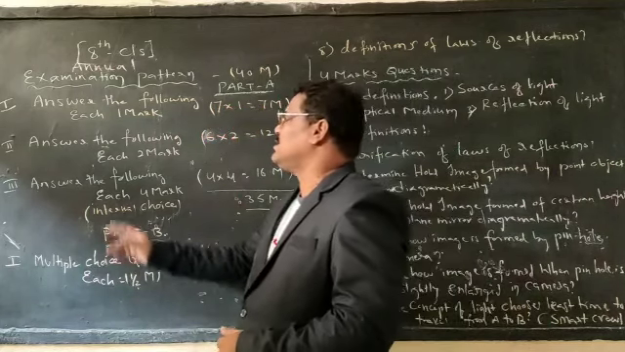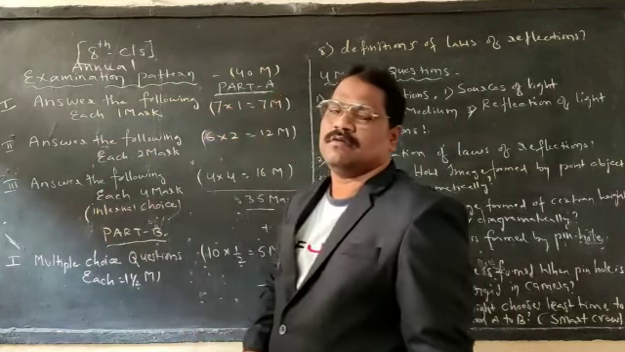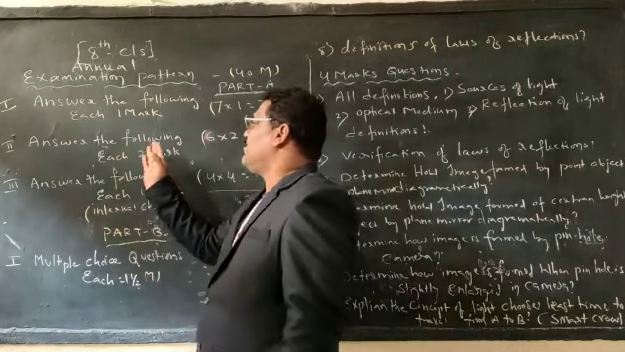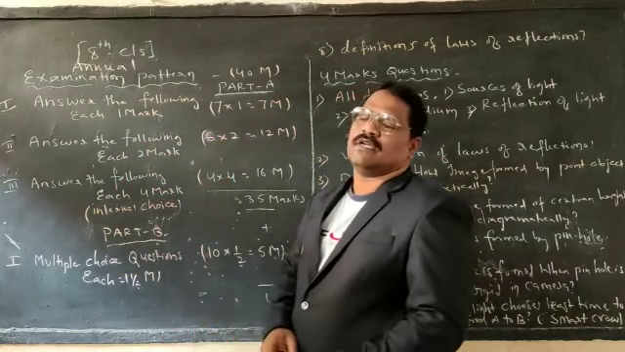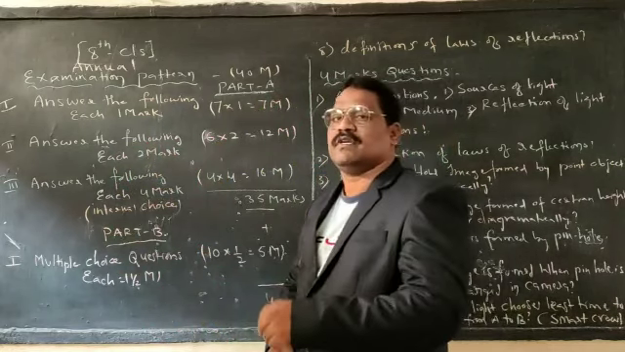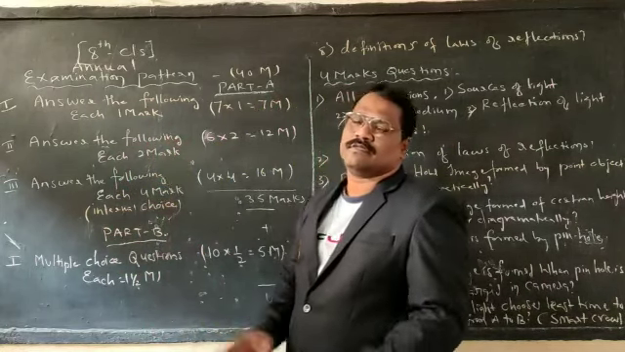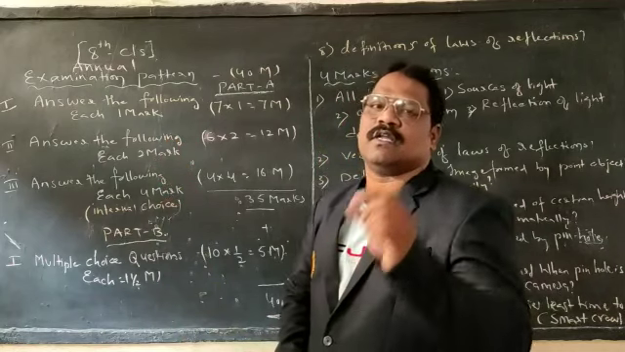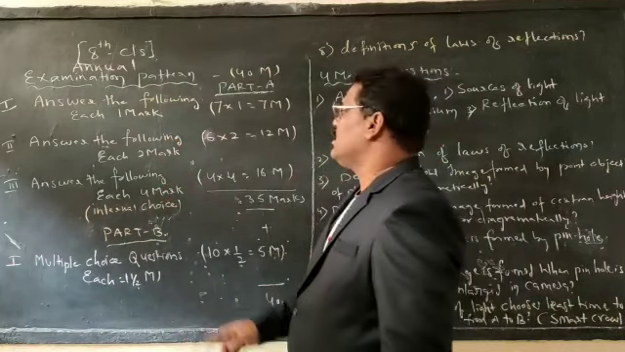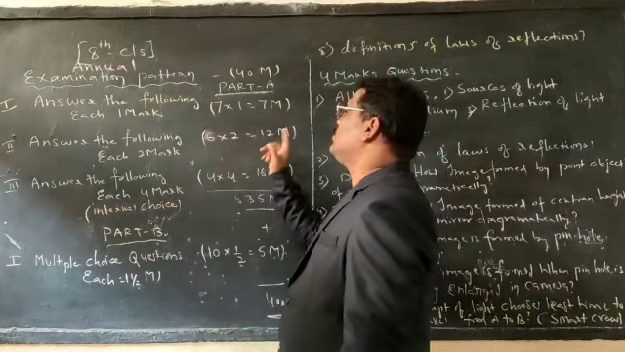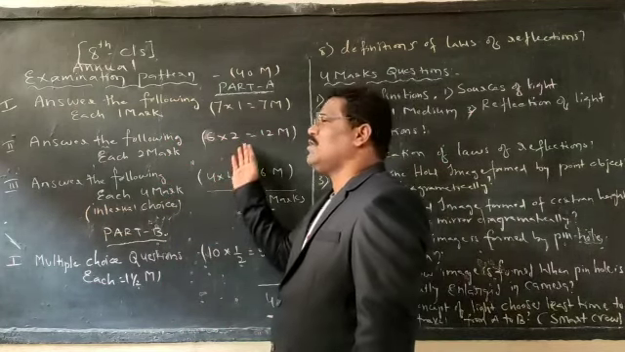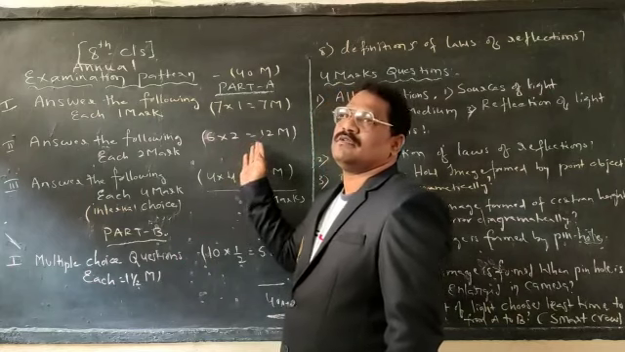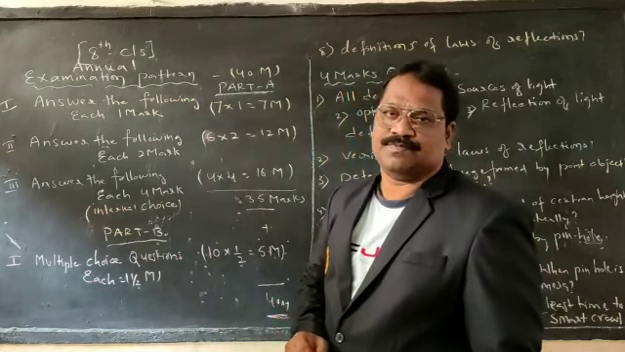Next is the second block, that is, answer the following questions. Here they will be asking 6 questions. We have to answer 6 questions. No internal choice. Each question carries 2 marks. Therefore, 6 twos are 12 marks. The second block is called short answer questions.